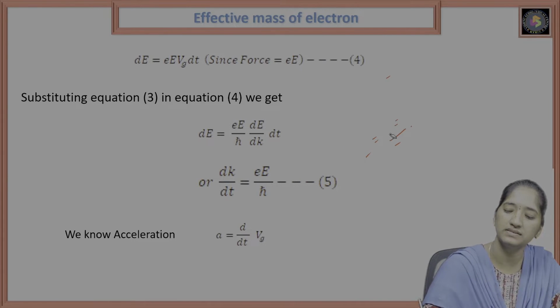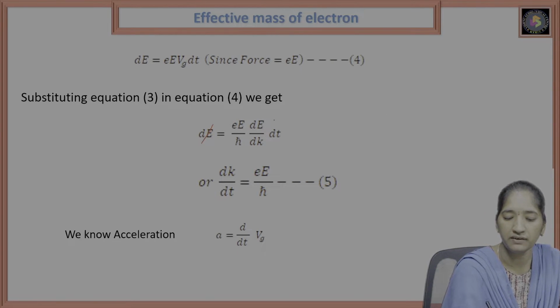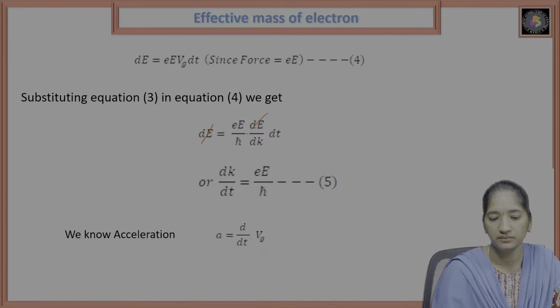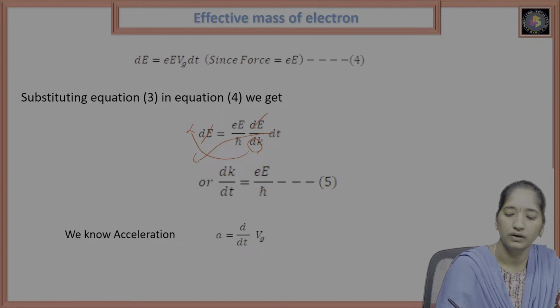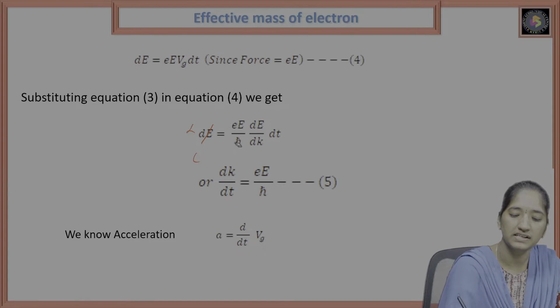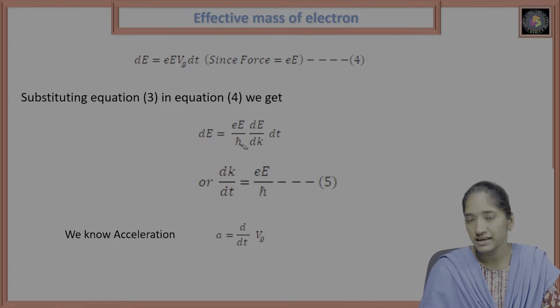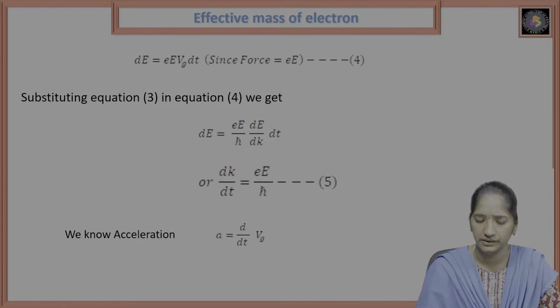So we got this value: dk/dt is equal to E by h cross. If you see here, dE by dE gets cancelled. So dk by dt is equal to E by h cross. That is equation number 4, that is dk by dt.